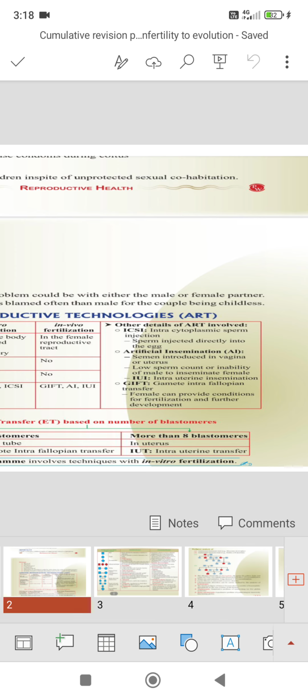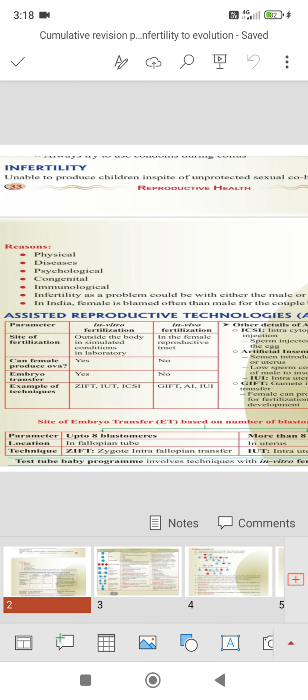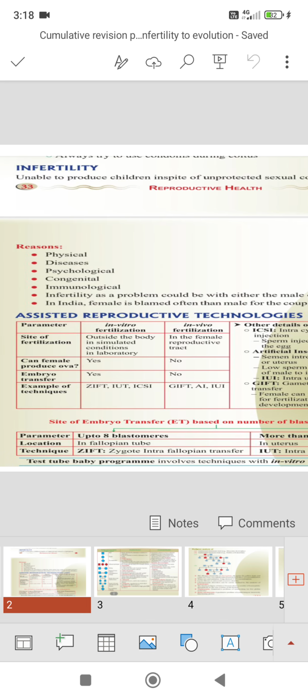If the zygote is at more than 8 blastomere stage and is transferred into the uterus, the method is called intrauterine transfer, and these both are the best examples of in vitro fertilization.